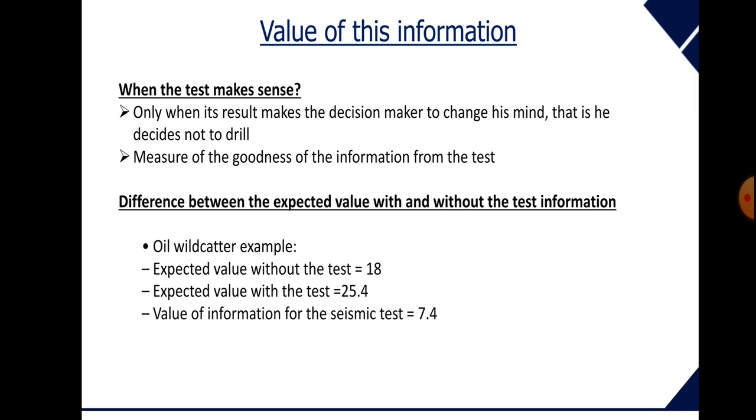Now, what do we get from this? Does this test make sense? Yes, it does. The decision maker has to keep this in mind, whether he has to drill the reservoir or not. And this decision tree works out pretty well, as the expected value with the test was 25.4k, which was the estimated revenue, and the estimated revenue without the test was 18k. So the net difference was 7.4k. If we see 7.4k percentage wise, then it is approximately 30% of the overall revenue generated. So this loss is prevented.